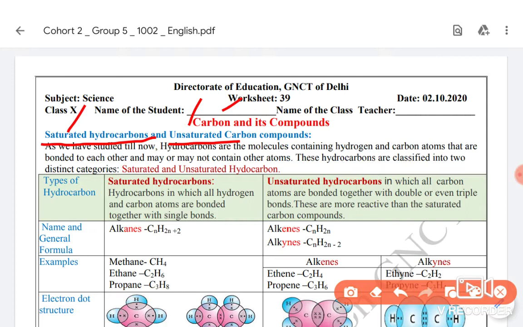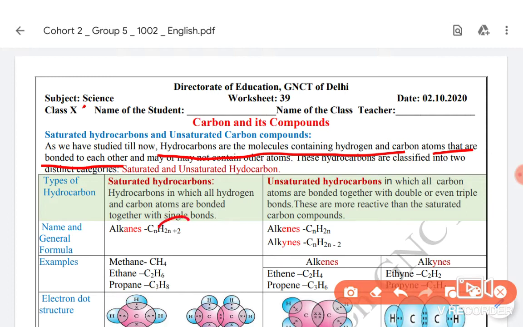Saturated compounds: when carbon combines with hydrogen, first we have to know what a hydrocarbon is. The name itself is quite clear. Hydrocarbons are molecules containing hydrogen and carbon atoms bonded to each other.